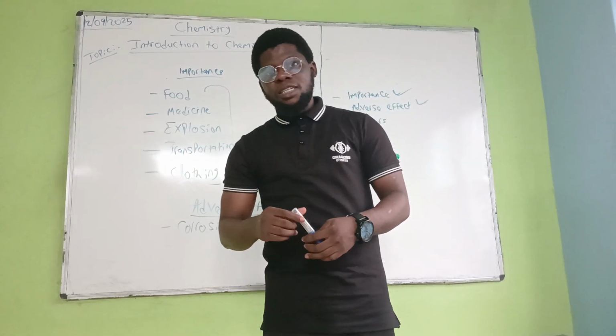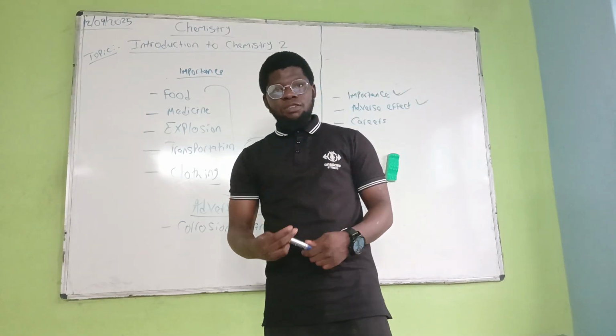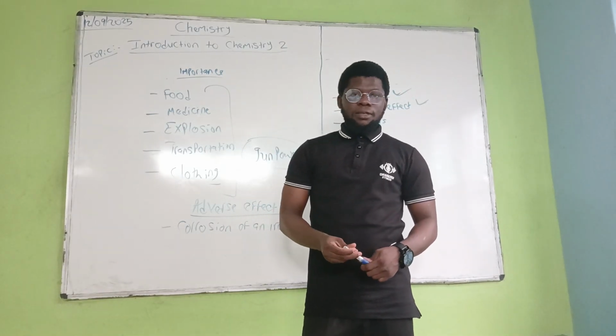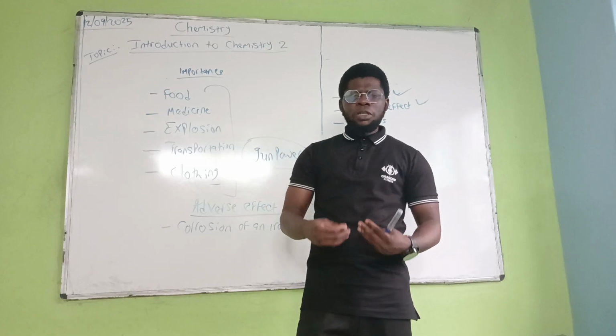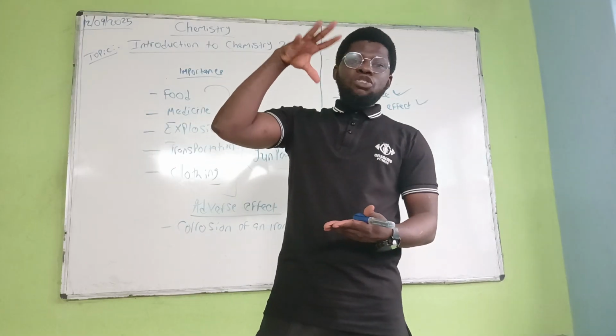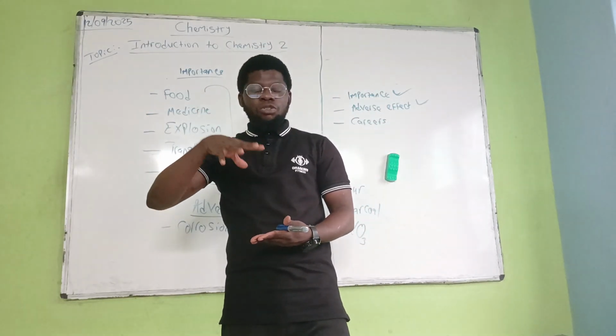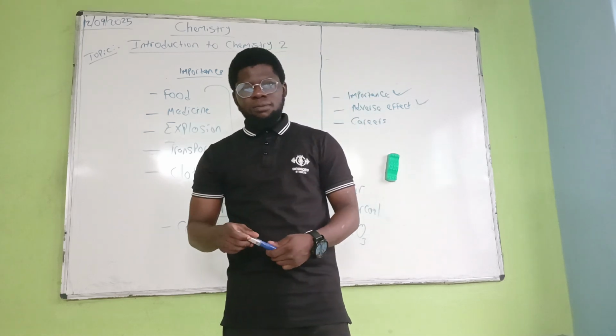Let me recap. I said corrosion of an iron is one of the adverse effects in science. Corrosion also means rusting, a slow deterioration of iron 3 oxide.